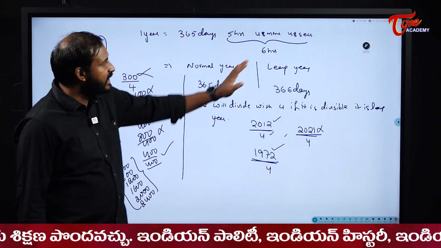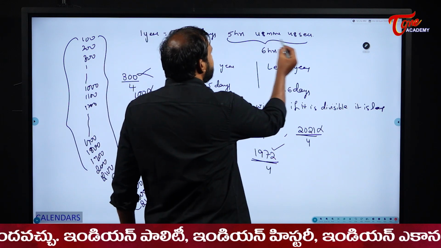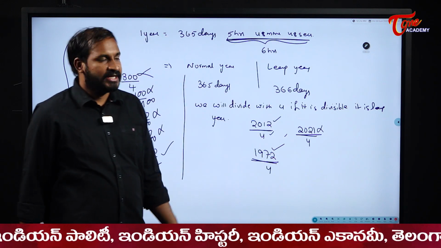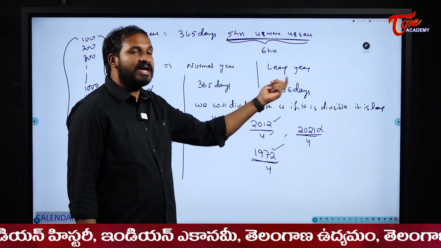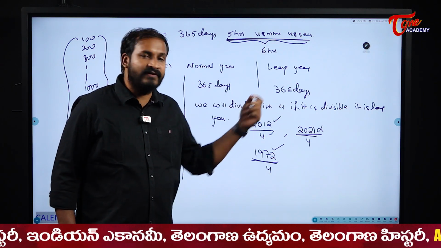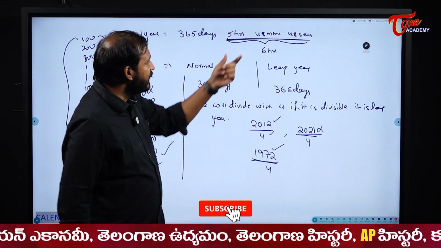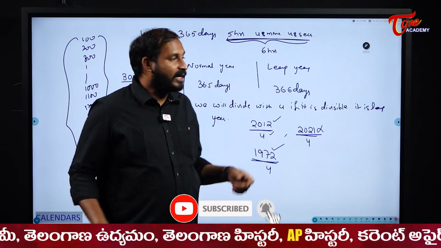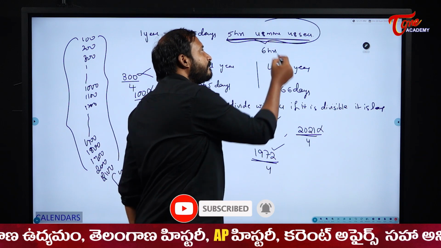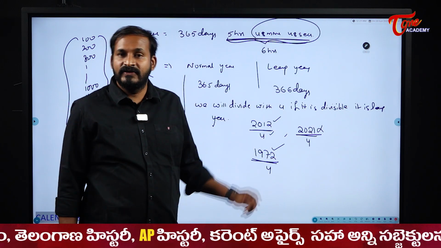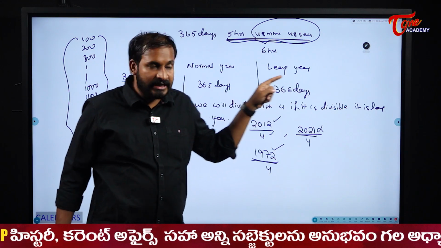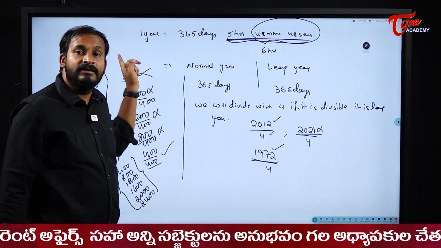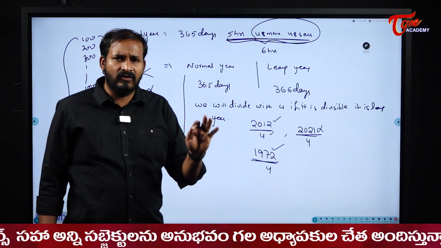See here, students, actually, is it exactly 6 hours? Is this time exactly 6 hours? No. See, to compensate this additional time, we are adding 1 day extra for every 4th year. Okay, good. But is it exactly 6 hours? No. That means we are adding additional time, right? We should compensate that one also. To compensate that, we are deleting the leap years at the century, students.